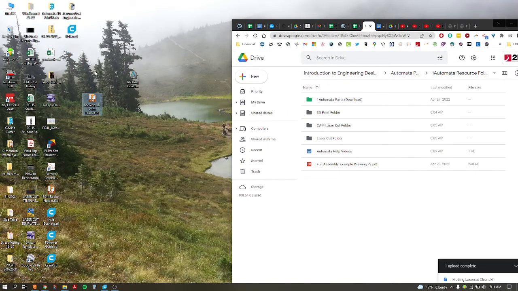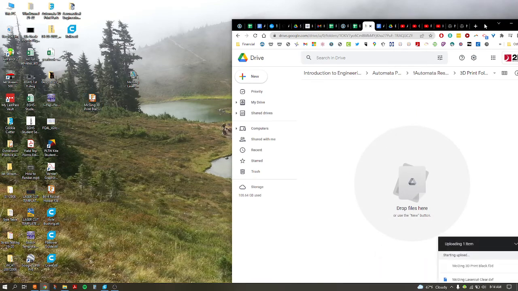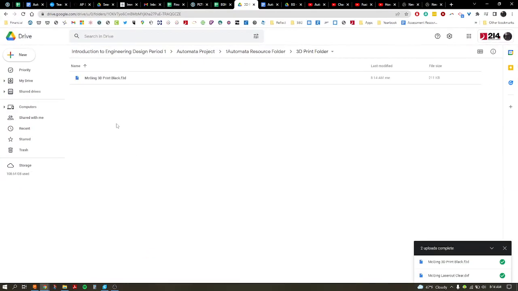Here is that file. I'm going to go to my 3D print folder, open that up, and just drag that in. Again, you'll see your name, how it's being made, so 3D printer, color. If it's not labeled correctly or named correctly, it will be deleted.